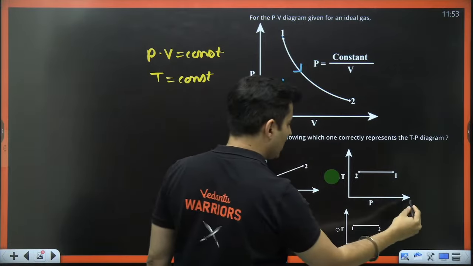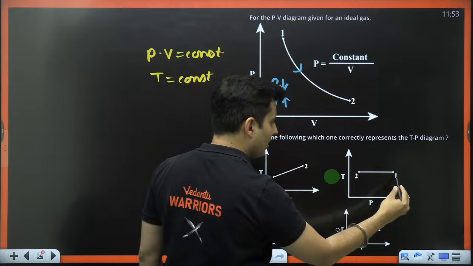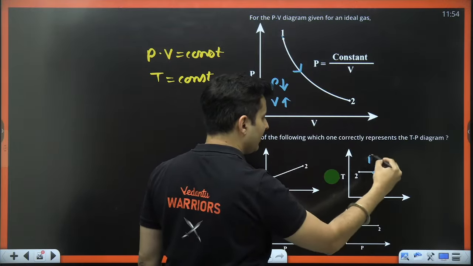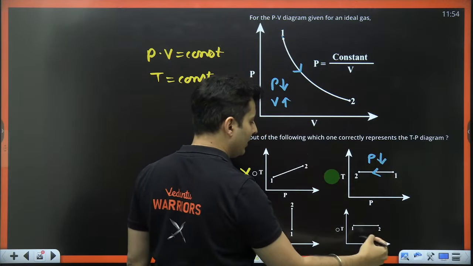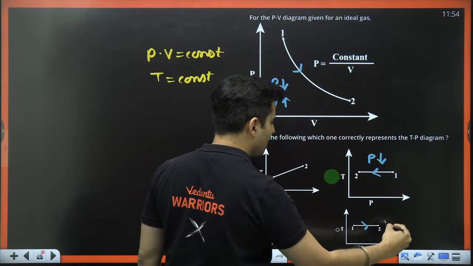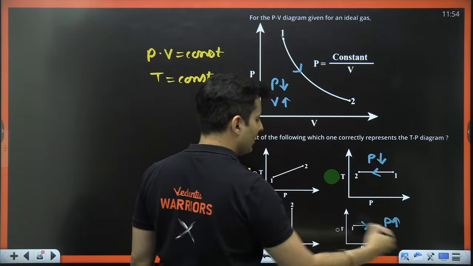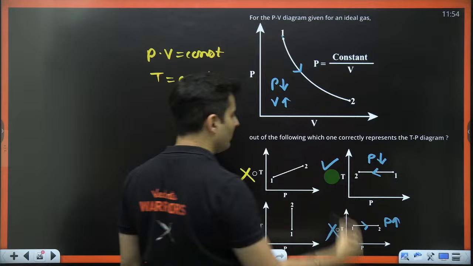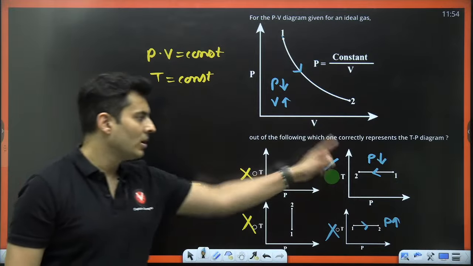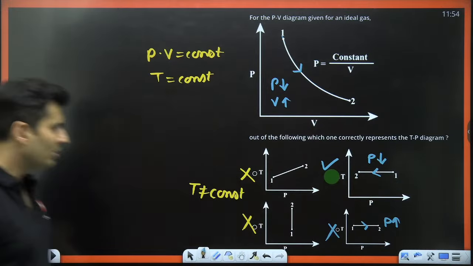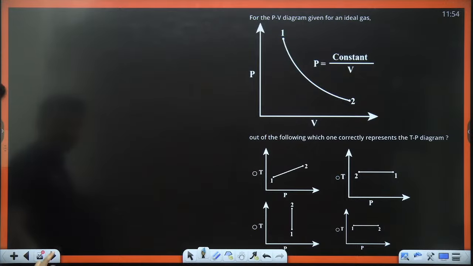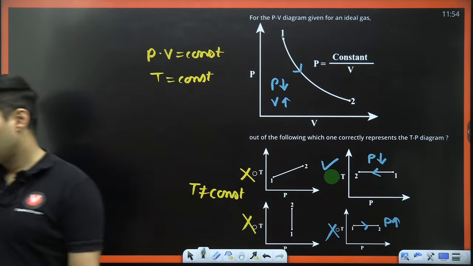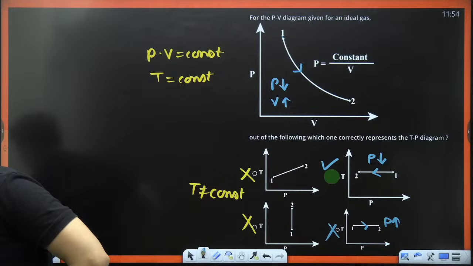Here the pressure from 1 to 2 is definitely reducing. From 1 to 2 here, the pressure is increasing. So this is definitely not correct. This will be correct because the pressure has to reduce from 1 to 2. So that is why option number B. Got it? Why not D? Did you understand why not D? Very good.